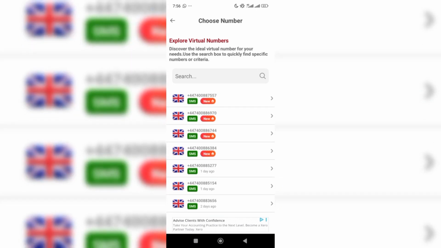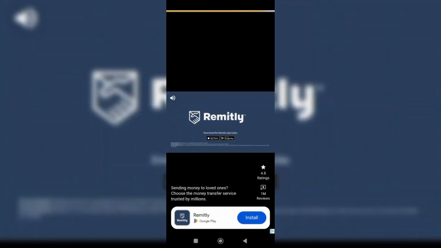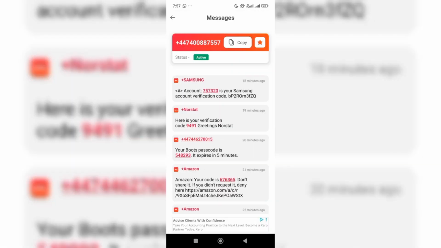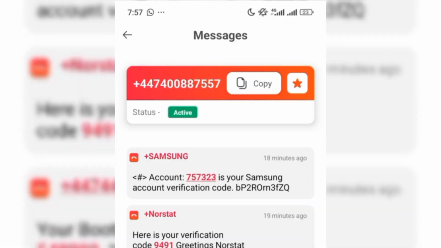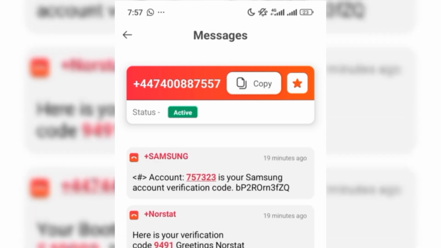These are public numbers, and you're not the only person using it. So you click on any number that you like. Of course, you have to watch that. So with that, cancel this. This is your number here. And for you to copy it, you just click on this. You have copied your number. Then you go to any website that you want to use it on, and then just paste the number. Once you paste the number, you request for them to send code. So you come here and wait for your code. As you can see, this code was sent 18 minutes ago. This one was sent from this platform 19 minutes ago.